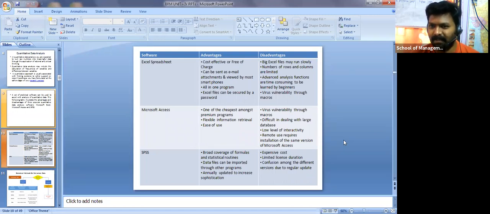So all these are the disadvantages. Now the most important one: right now, most of the research scholars and even MBA students depend on either Excel or SPSS for their project work, right? SPSS, Statistical Package for the Social Sciences. So the advantages: broad coverage of formulas and statistical routines, right?